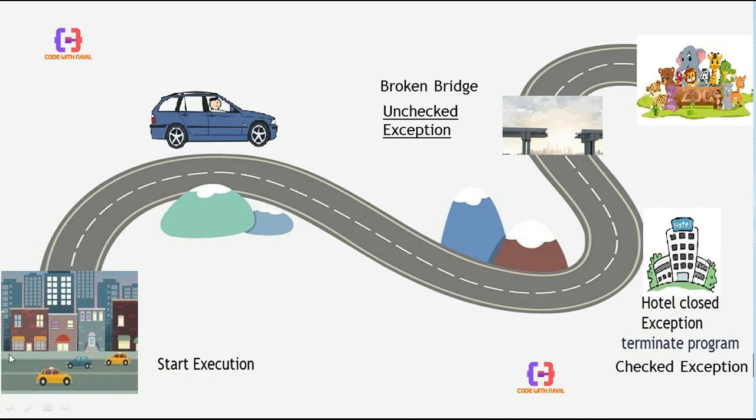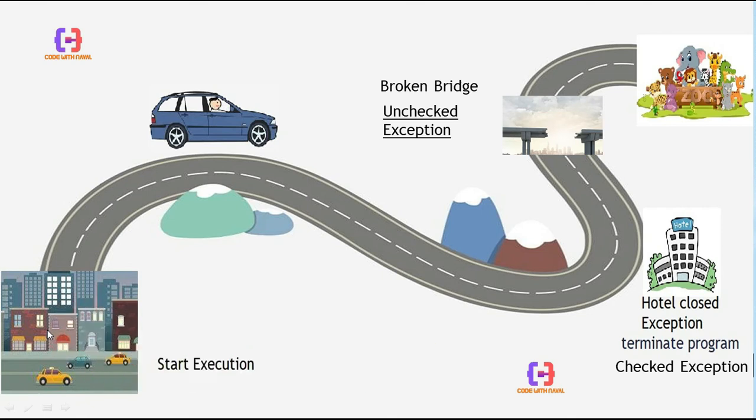When we prepare our plan, at that time only we can decide that if the hotel is closed, then we continue our journey. That is nothing but a checked exception. We will see what a checked exception is and what an unchecked exception is. It is a checked exception because we can already figure out the possibility that the hotel is closed or open. If the hotel is open, we simply eat something there and continue our journey.